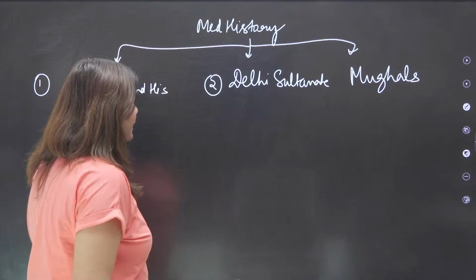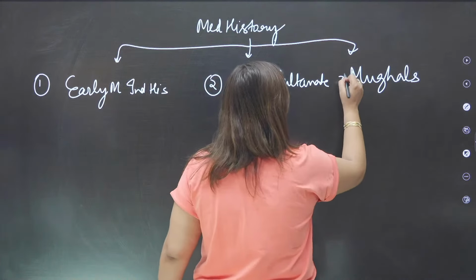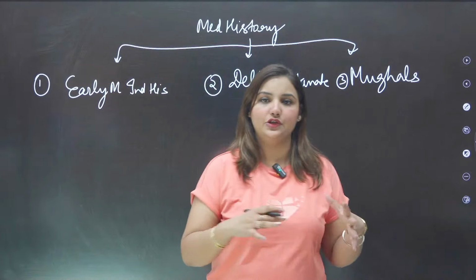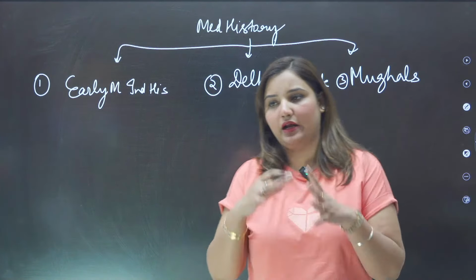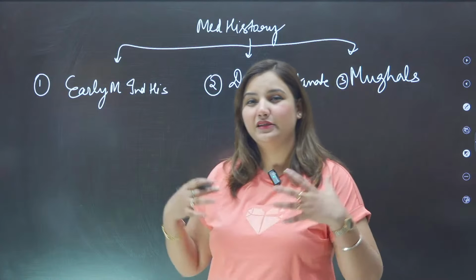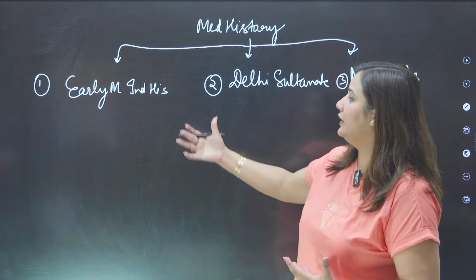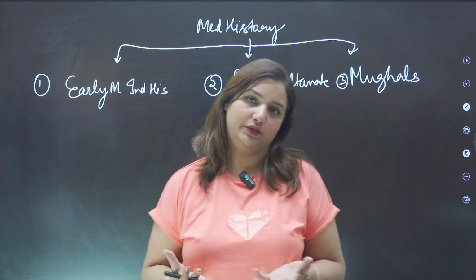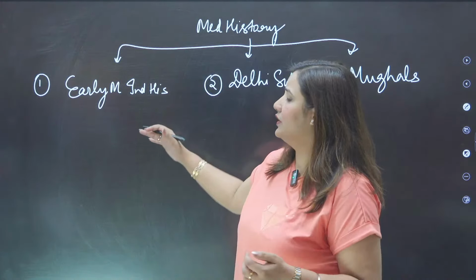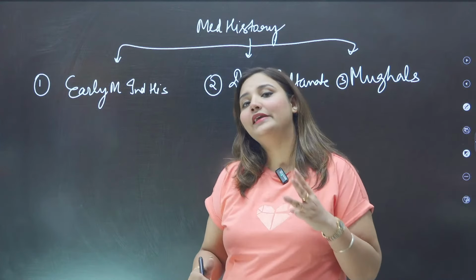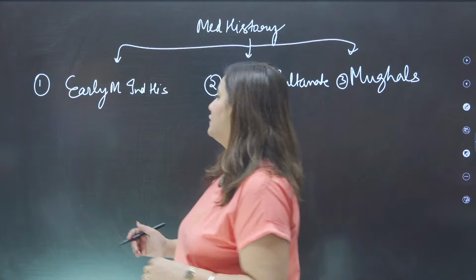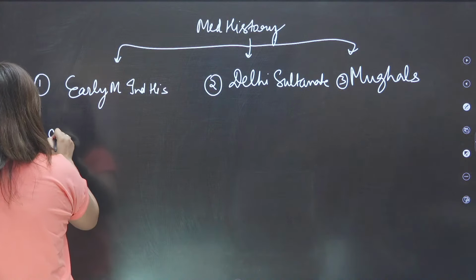Now, in this particular chapter today, what I want you to understand is that the part where the ancient India ended and medieval India started is known as the early medieval Indian history, which is also known as the time of the Rajputs. In this particular time, we saw the rise of three important Muslim invaders, and it starts from 712 AD.